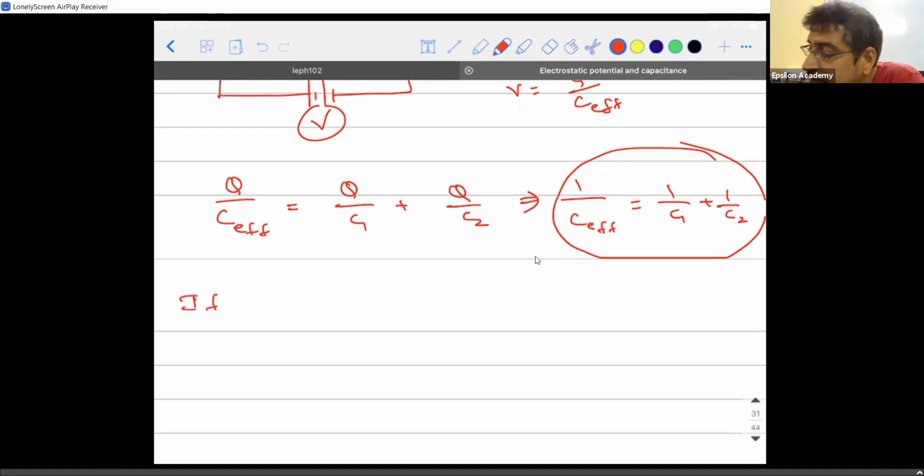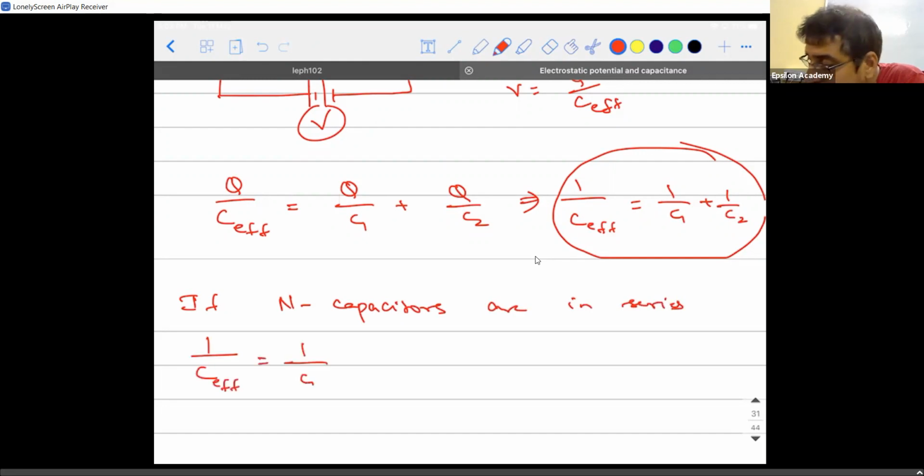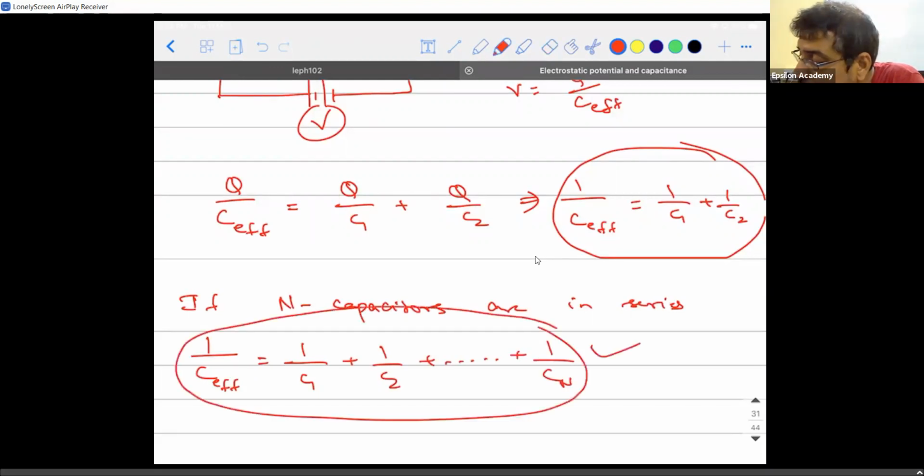So if n capacitors are there, then what will happen? If n capacitors are in series, then 1 by C effective will be 1 by C1 plus 1 by C2 plus so on till 1 divided by Cn. Are you able to understand? So this is all about capacitors in series. Next class we will be discussing capacitors in parallel, and I will tell you how to handle problems based on the mixed combination of both.